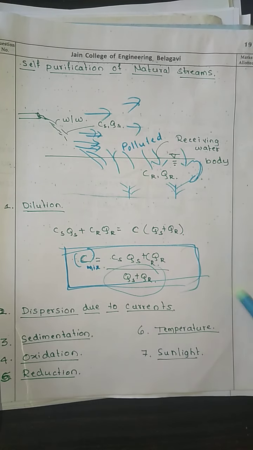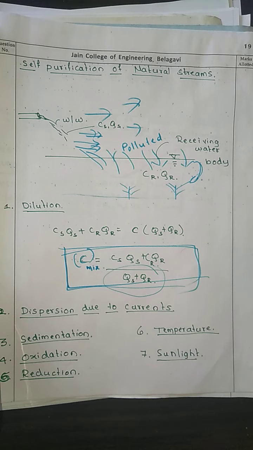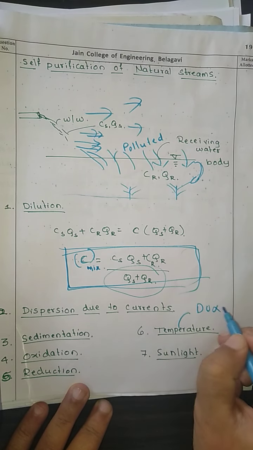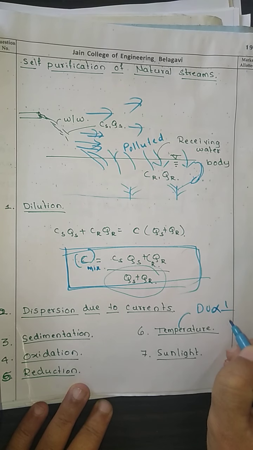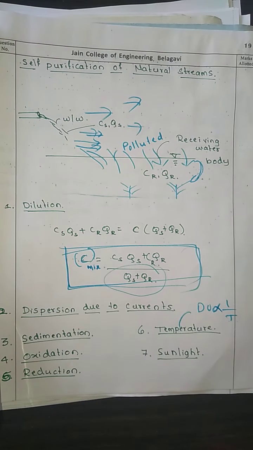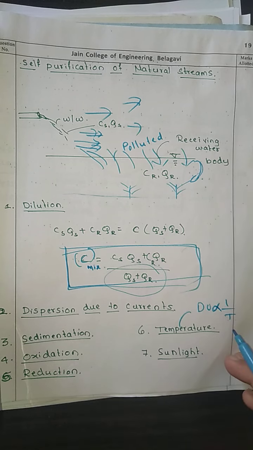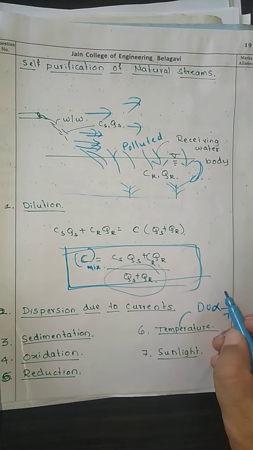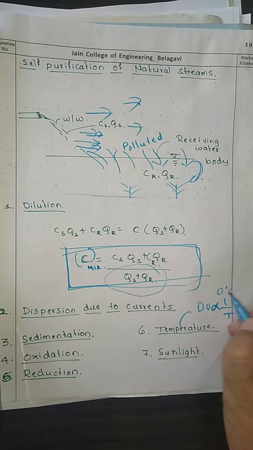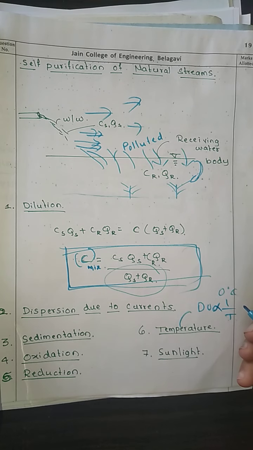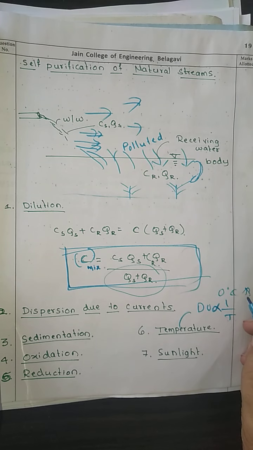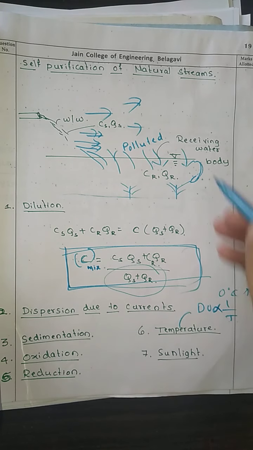Next is the temperature. As we know, DO is inversely proportional to the temperature. That means at a lower temperature there will be higher DO. Okay, at lower temperature, say for example at 0 degrees Celsius, what will happen? It is going to have the maximum amount of DO in the water, in the receiving water body.